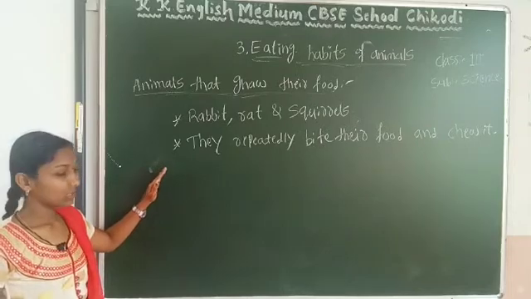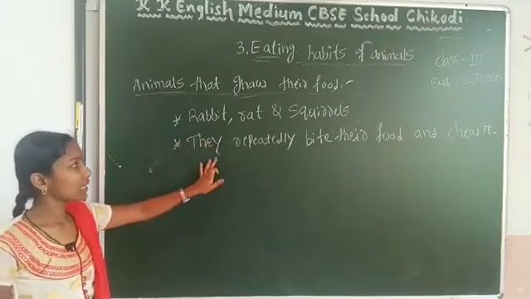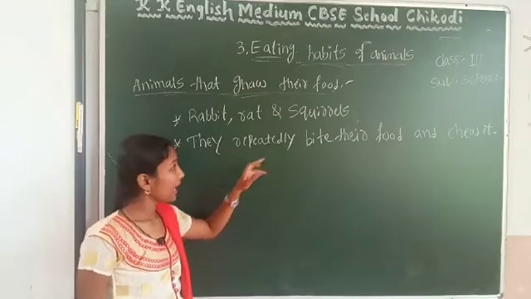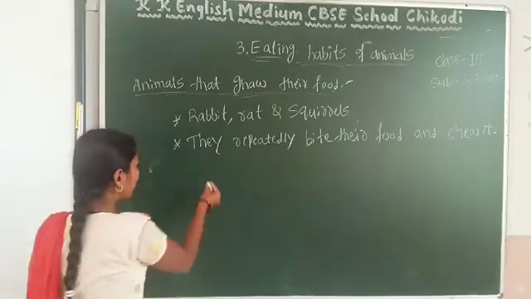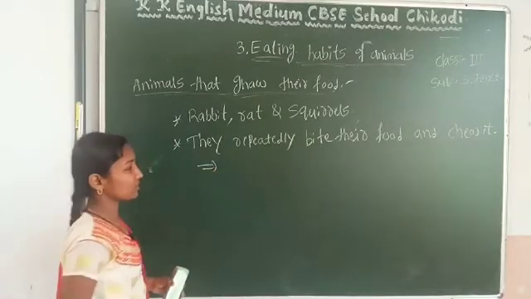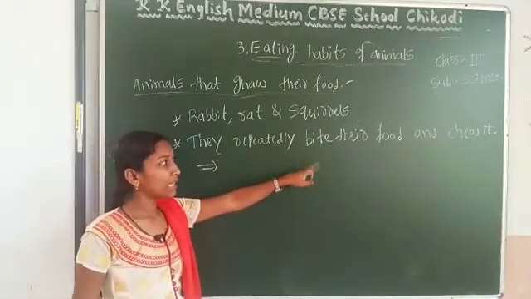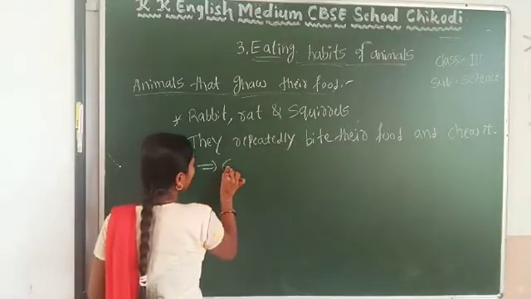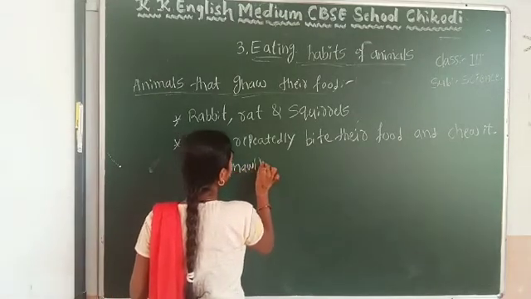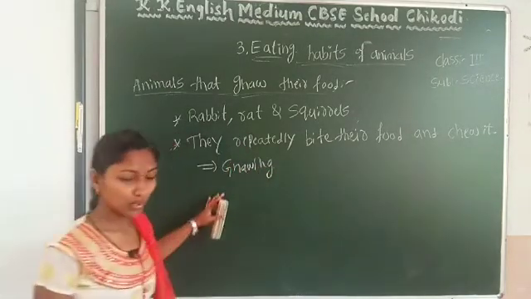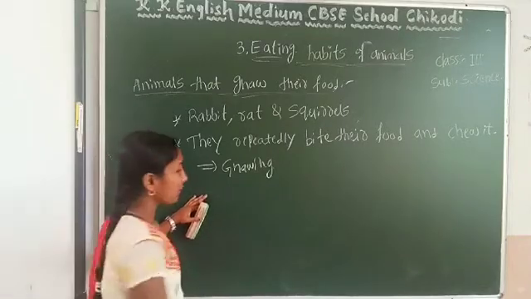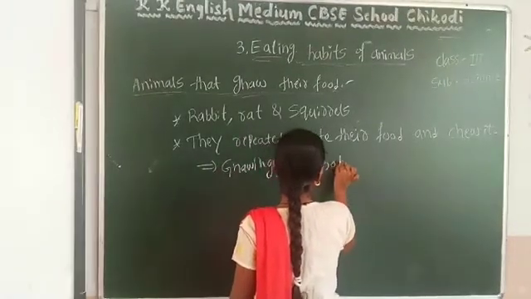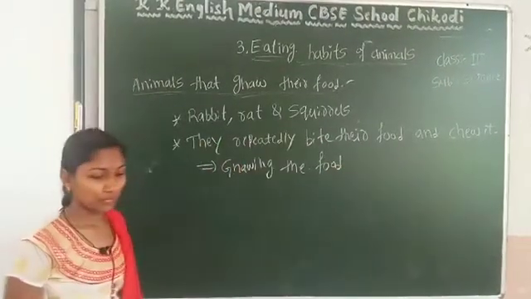Okay, so these are the examples and this is how they eat their food. This chewing process, where they repeatedly bite their food and chew, we call gnawing. What do we call this process? Gnawing the food.